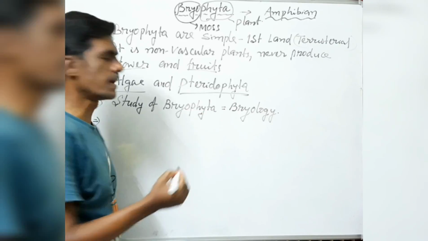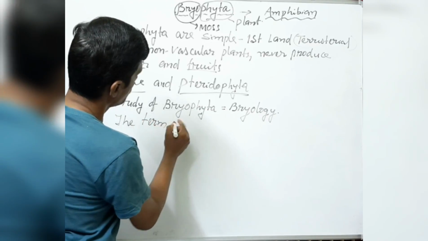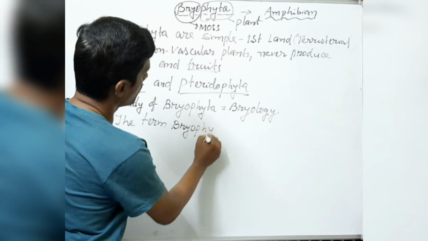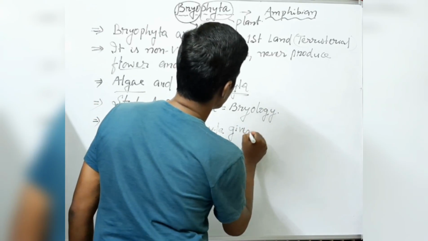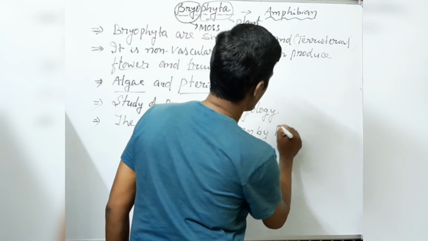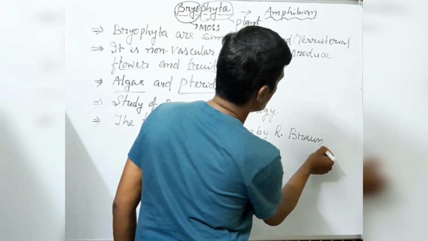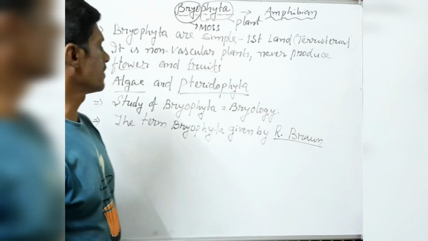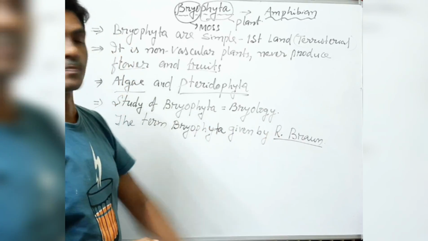Next, the term Bryophyta was given by Robert Brown. Here Robert Brown is spelled B-R-O-W-N, not Braun. So Robert Brown gave the term Bryophyta.